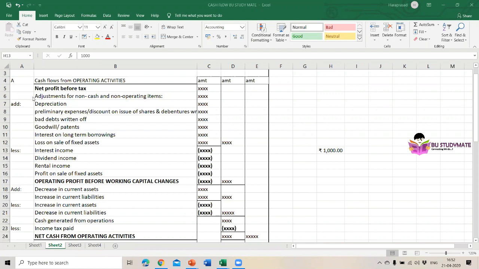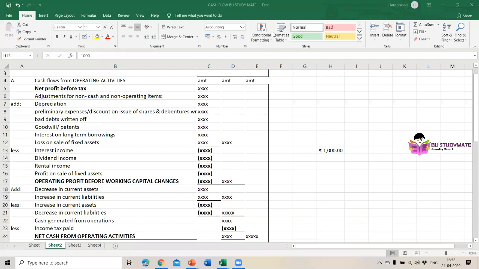Then adjustment for non-cash and non-operating items. We have to make the adjustment of non-cash items. Here the non-cash items are depreciation and preliminary expenses or discount on issue of shares and debentures written off.